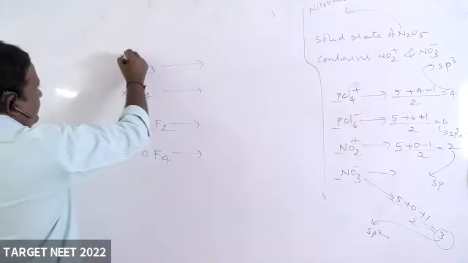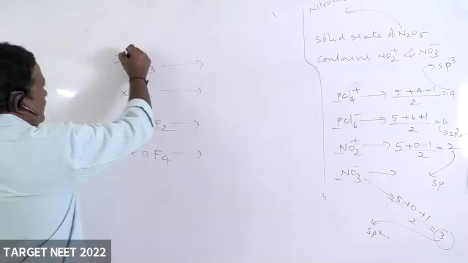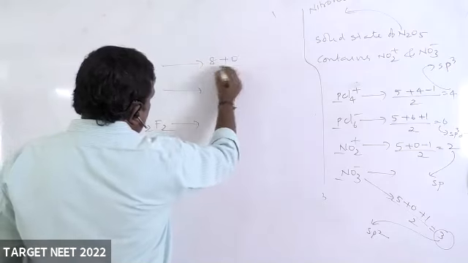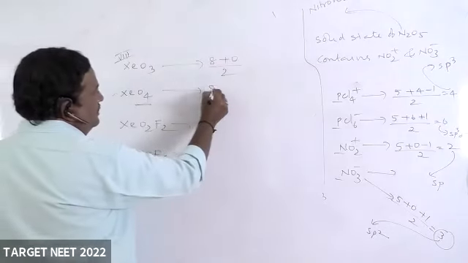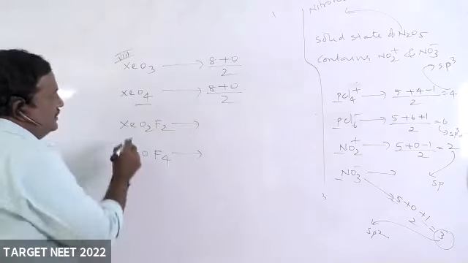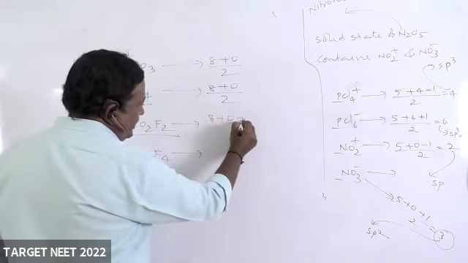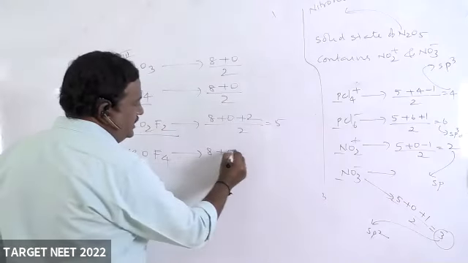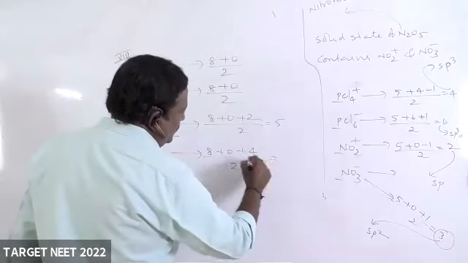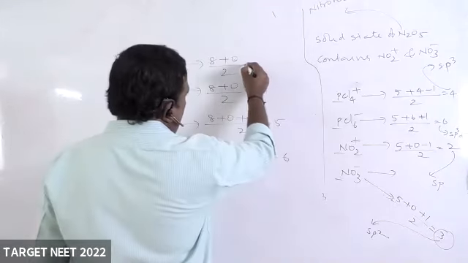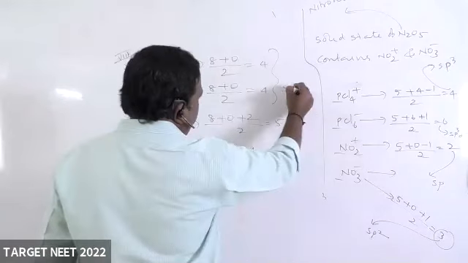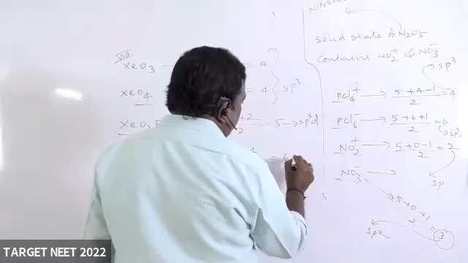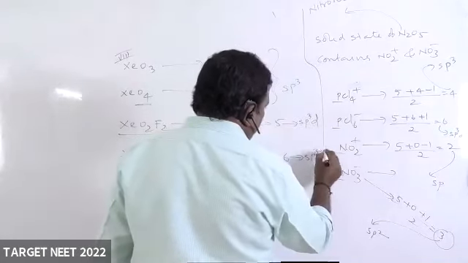Here, 8th group. It is 8. 8 plus 0 by 2. Here also the same, 8 plus 0 by 2. Here 8 plus 0 plus 2 plus 2, that is 5. Here 8 plus 0 plus 4 by 2. Here 6. Here 4. Here 4. So sp3. Here sp3d. Here sp3d2.